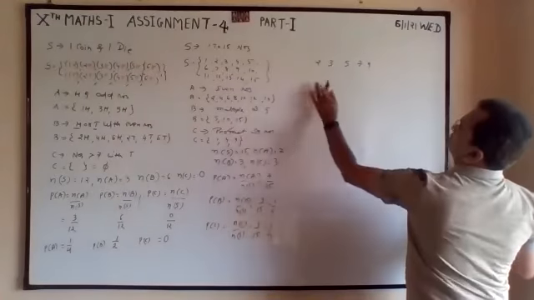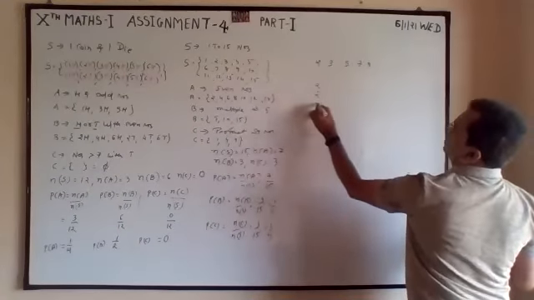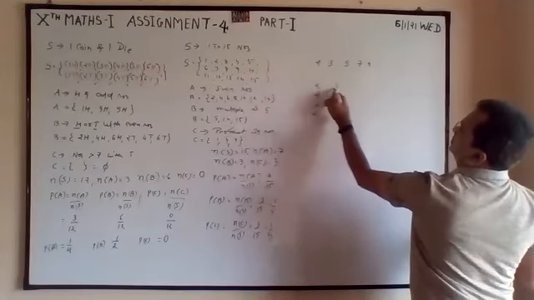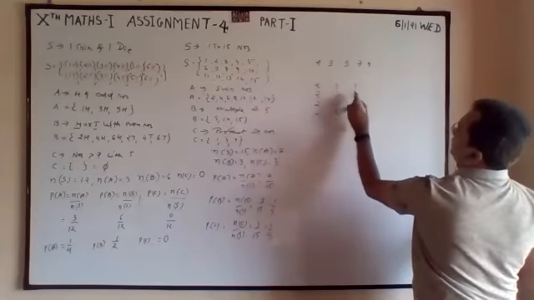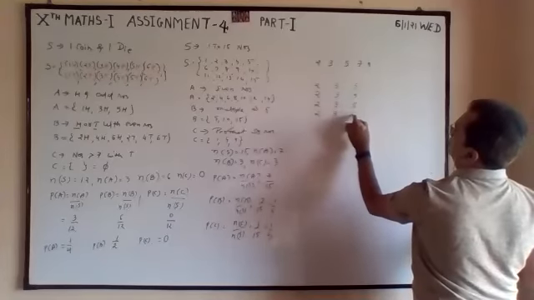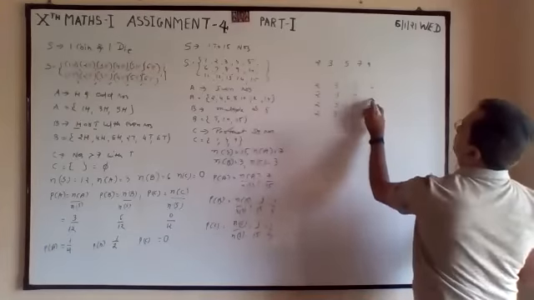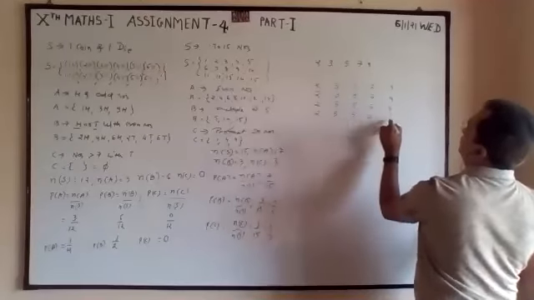So I'll write 2 four times, because with 2 we get 23, 25, 27, 29 like that. 3 four times, 5 four times, 7, 9 four times.